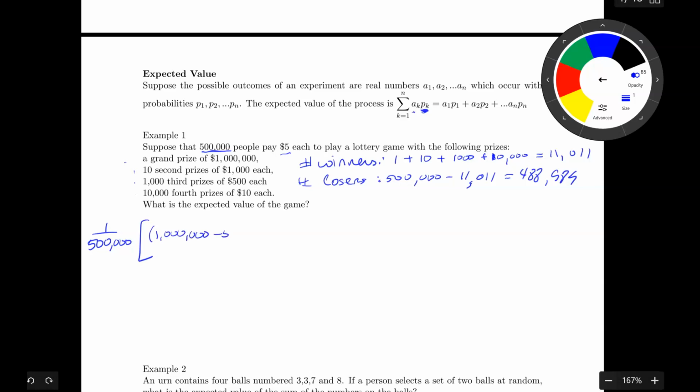Oh, but that person had to pay $5. So that's the one winner. So this is what I'm calling the A, the payoff, and then this is multiplied times the probability. So that's this term right here. Okay, plus. Now I've got the probability, still 1 over 500,000. Now I've got 10 people who are going to earn or win $1,000. Oh, but they had to pay $5, right? So these are the $10, right? This is the $10 second place winners.